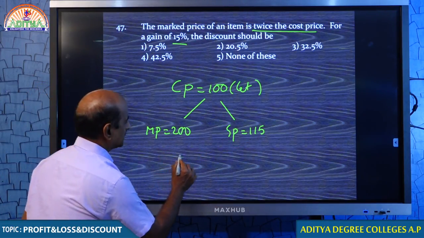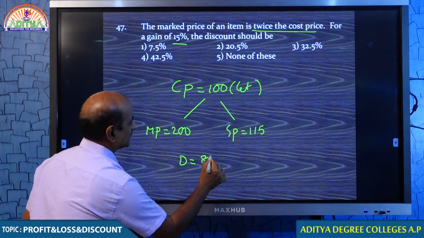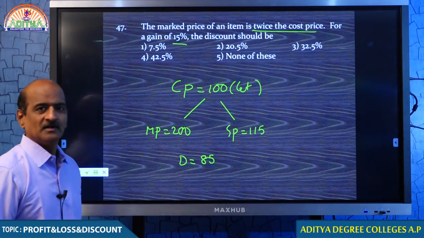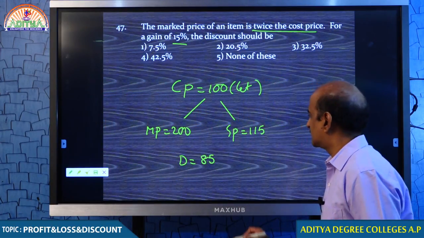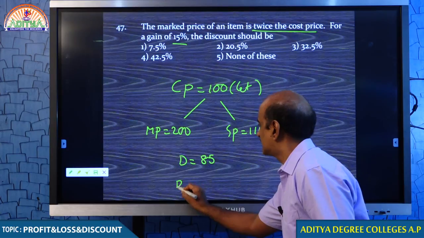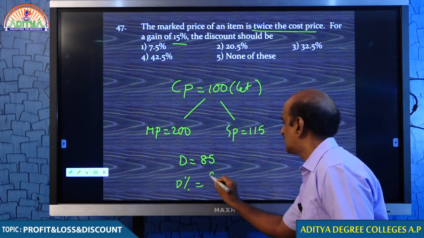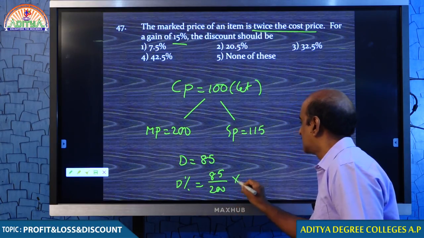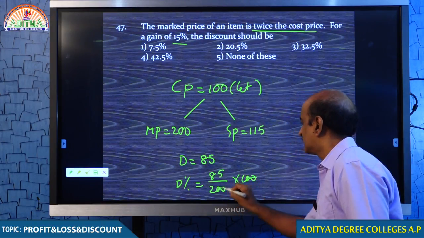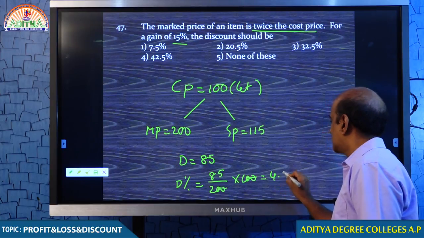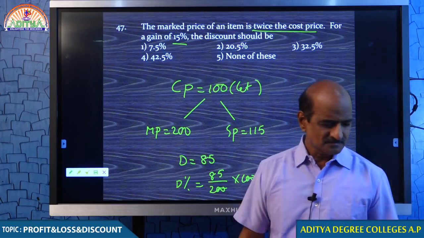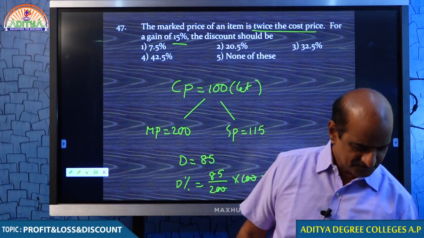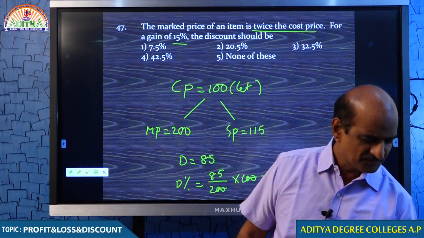Tell me how much discount you can offer? 85. How did you get 85? 200 minus 115. Tell me what is the rate of discount? Rate of discount is 85 by 200 into 100. Therefore, you can offer 42.5%. You understand that?